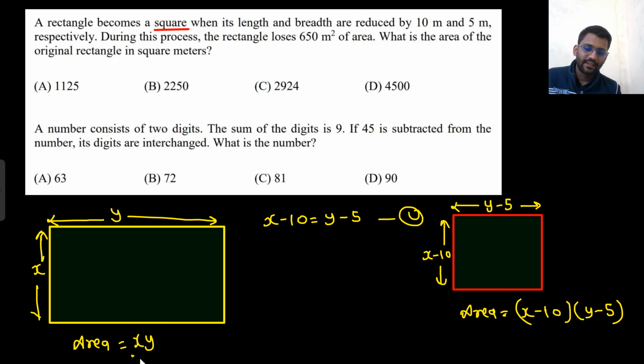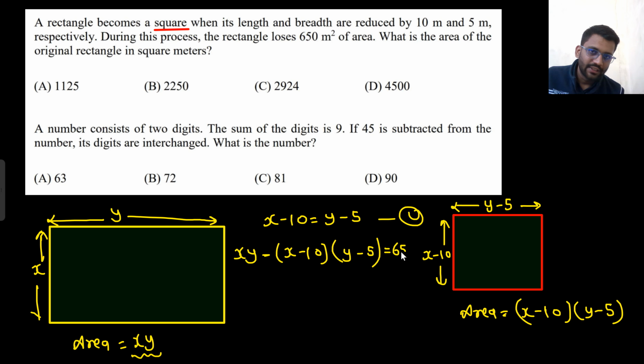You need to find the value of x into y. So initial area was xy, now the area has become x minus 10 into y minus 5, so that is equal to 650.